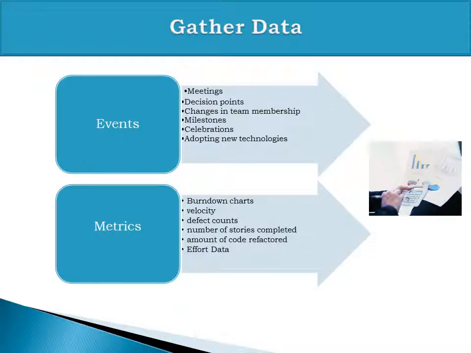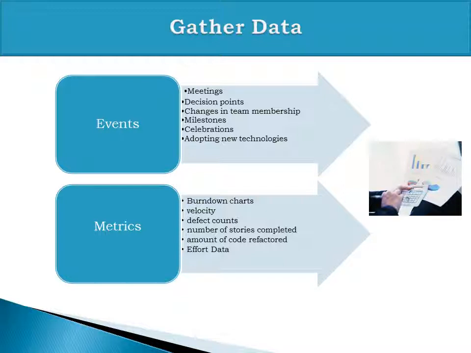The gathered data helps us look at the bigger picture, because say if I'm a programmer, I may only be worried about build failures, but if I see issues in a release burndown chart, I may start thinking about that issue, because it is a higher priority than a particular build failure. So the gathered data helps us create a shared perception of the events and the metrics we have in our sprint.